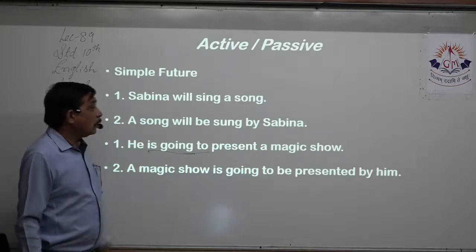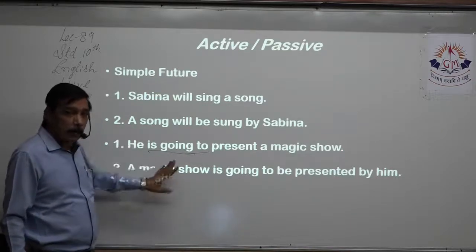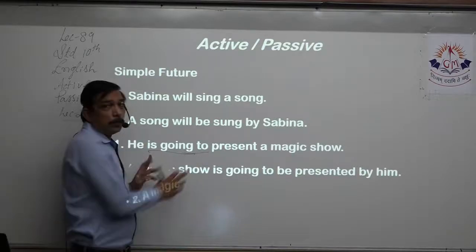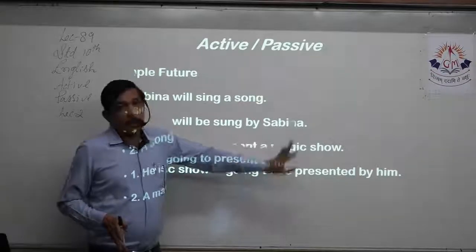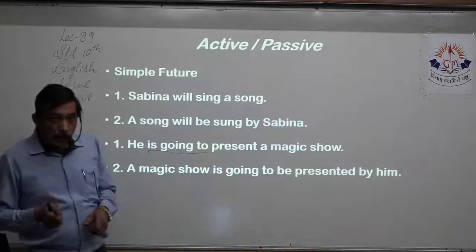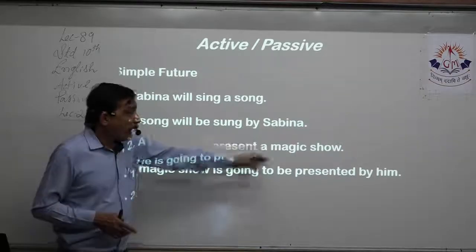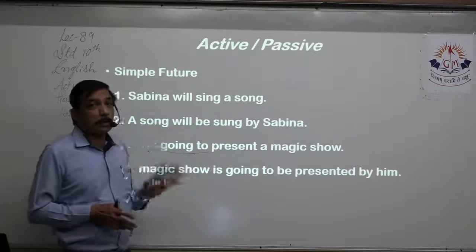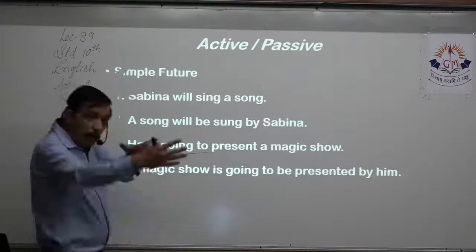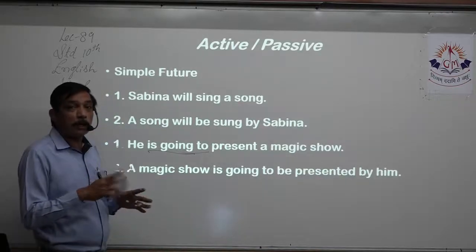Yes, we will keep it as it is because this is will. We understand that this is will. So the whole of that is going to, we will keep it as it is. Present is the verb. A magic show. Now, show is the noun and object also. Magic show. Magic is the adjective. A is the article for both. So we'll bring the whole of that together, a magic show, without replacing or missing anything.